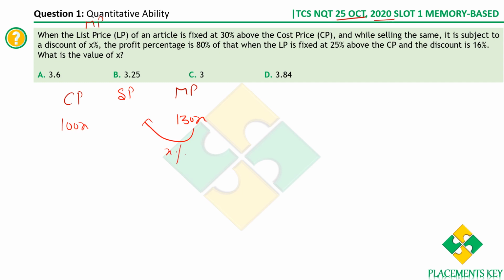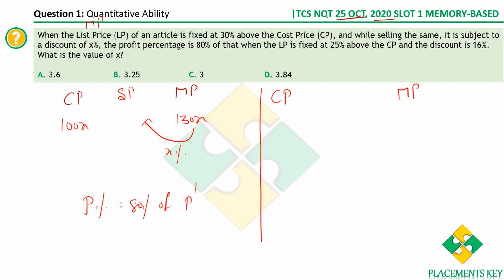And it's told that the profit percentage is 80% of that. This profit percentage here is equal to 80% of some profit percentage. When is it? When the tag price is fixed at 25% above the cost price and the discount is 16%. So this is the case 2. We have a cost price and again we have a mark price.